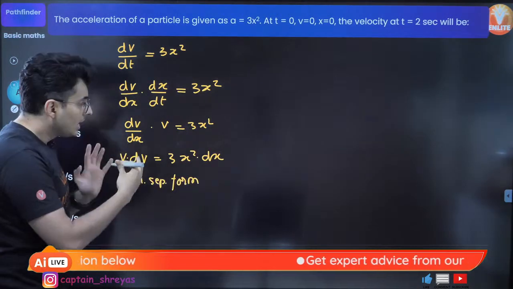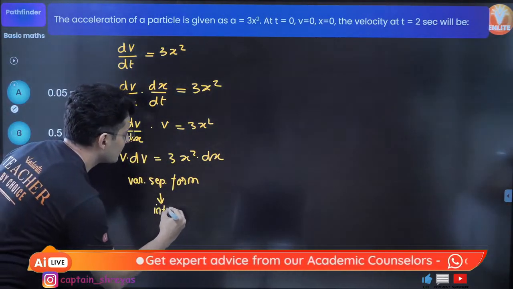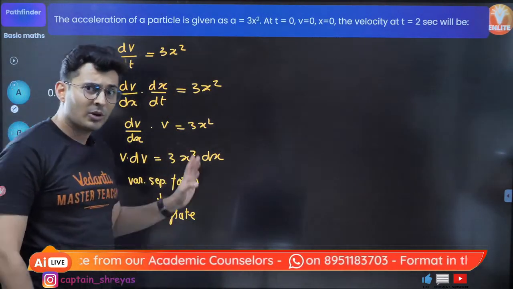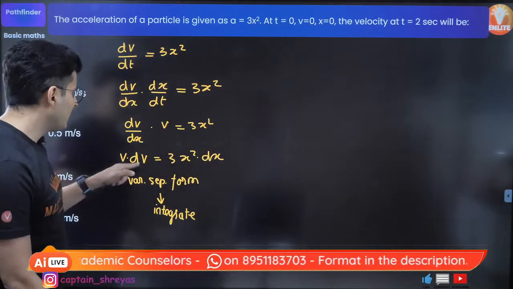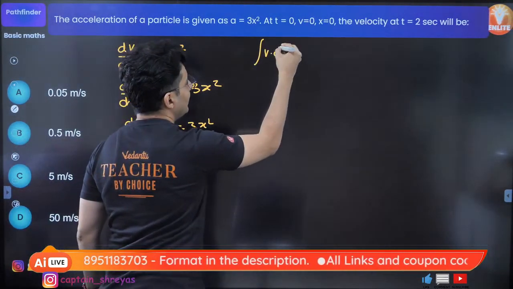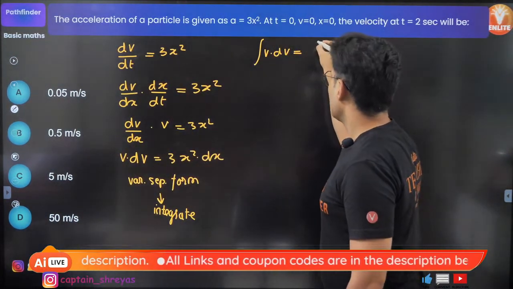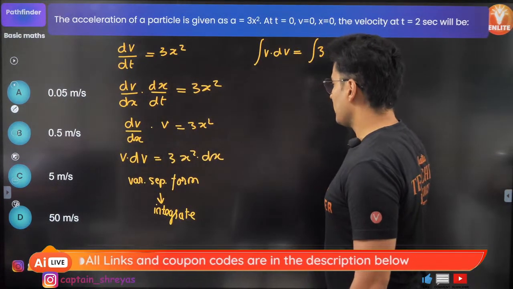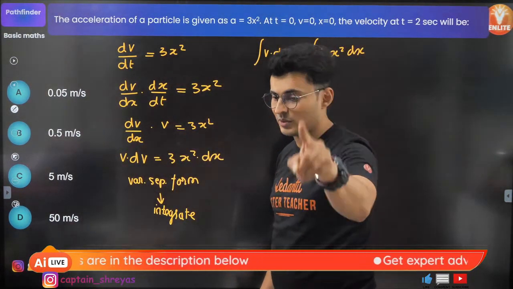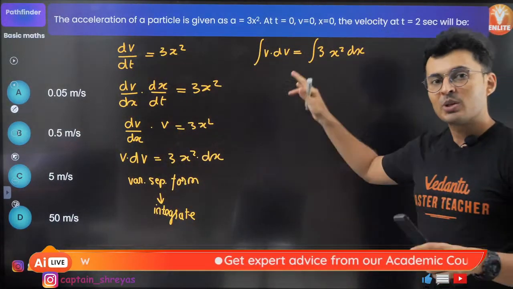Now when you get this variable separated form, where all the variables of one kind are on each side, then you need to perform integration. And integration is what I'm going to teach you next, and after that, we'll come back to this problem. So basically, here you're just going to put integral v dv is equal to 3 goes outside, so integral 3x square dx. We will see this and we'll come back to this question because the next topic is integration, and that's when I want you to solve this.